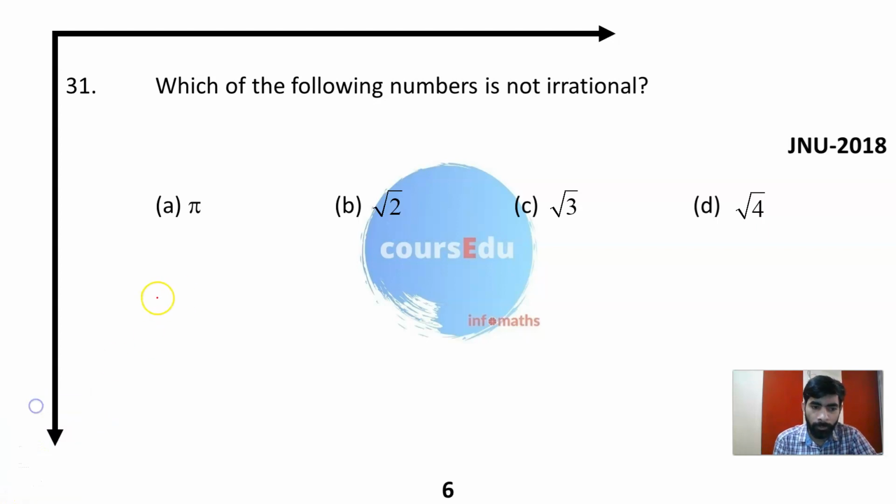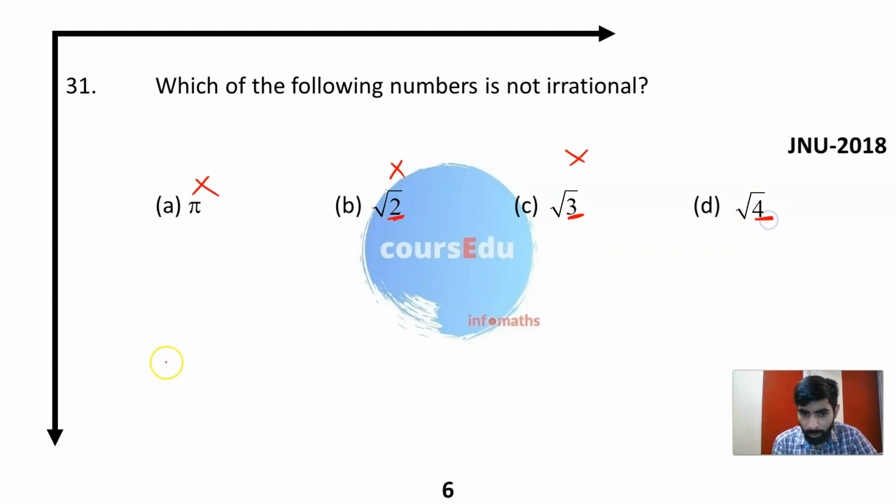An irrational number cannot be written in the form of p by q. This can't be written in the form of p by q. This again is not a perfect square inside the square root. This can't be written in the p by q form. This again is not a perfect square in a square root, so this can't be written in the p by q form.